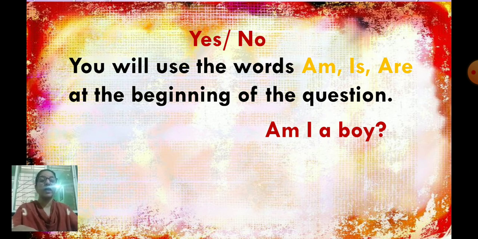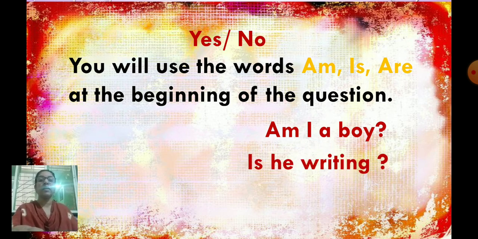Am is used when we talk about ourselves, when you are asking the question. Am I a boy? Next, is he writing? Is is used for a single person.